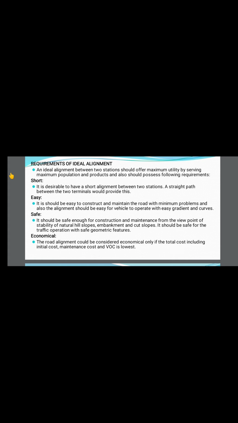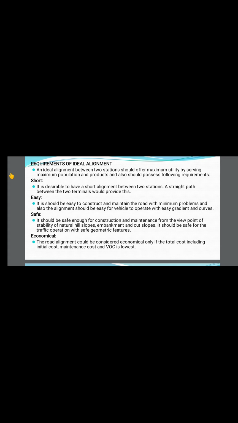Next is economical. The road alignment should be considered economical only if the total cost, including the initial cost, maintenance cost, and VOC is lowest. VOC means vehicle operation cost.